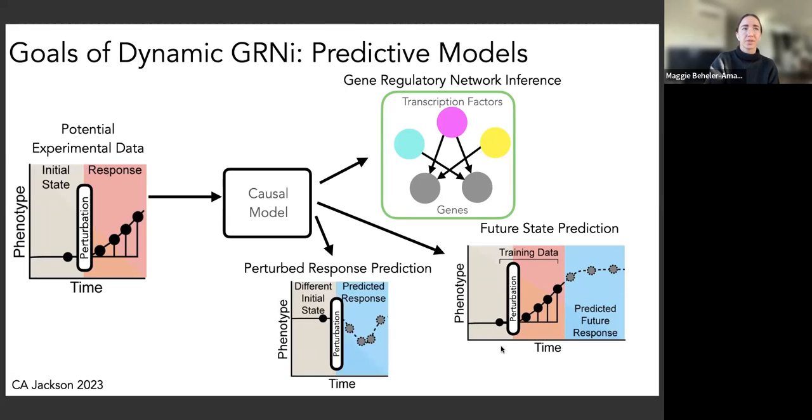Finally, we'd like to predict responses when we start our system out at a new initial state. So let's say for this first experiment, we had a healthy cell that we added a drug to, and we use that to train our model. Now we're starting out in a different initial state. So let's say a disease cell, and we add that same drug, and we'd like to see if we can predict how that cell will respond over time, starting at a new initial state. And if we can achieve all of this from our model, we'll be able to potentially predict experimental outcomes in silico, creating a very powerful tool moving forward.